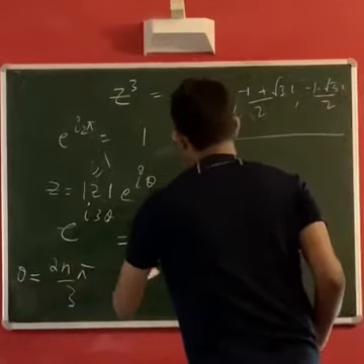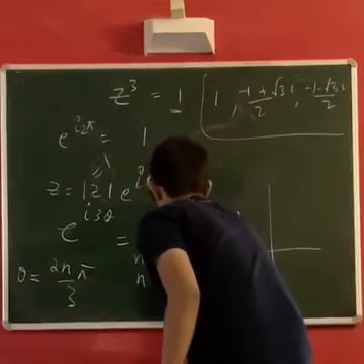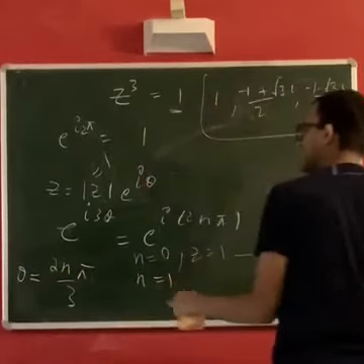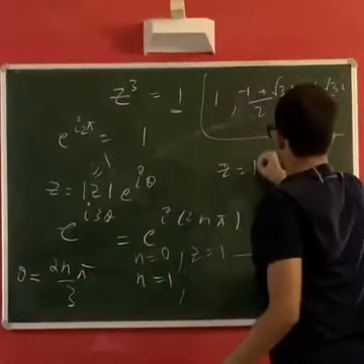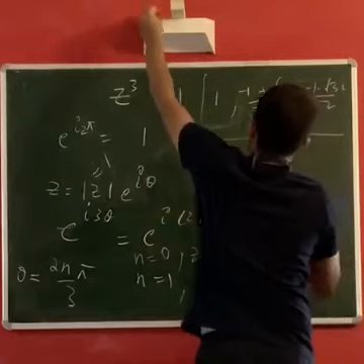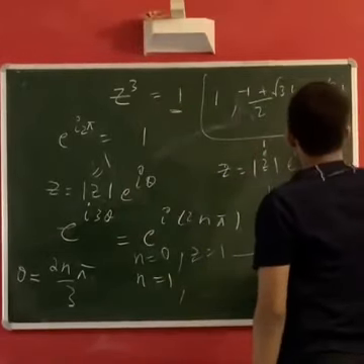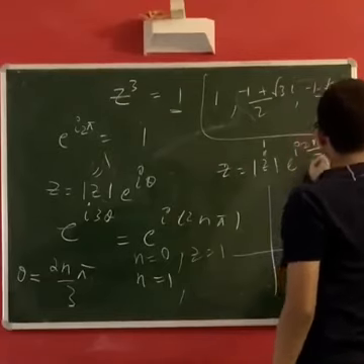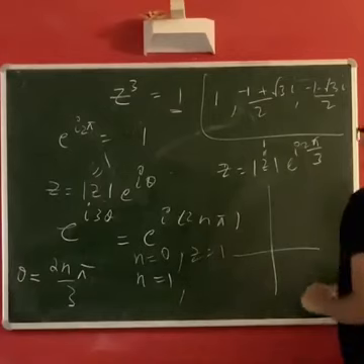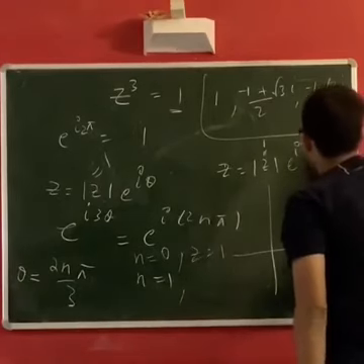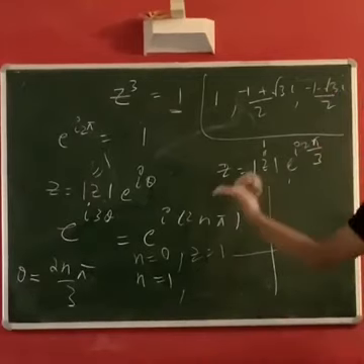If you put n equal to 1, you will get mod z, which is 1, into e to the I 2 pi by 3. Now, if you know trigonometry, this will be equal to cos 2 pi by 3 plus I sin 2 pi by 3, using the formula that I mentioned previously.